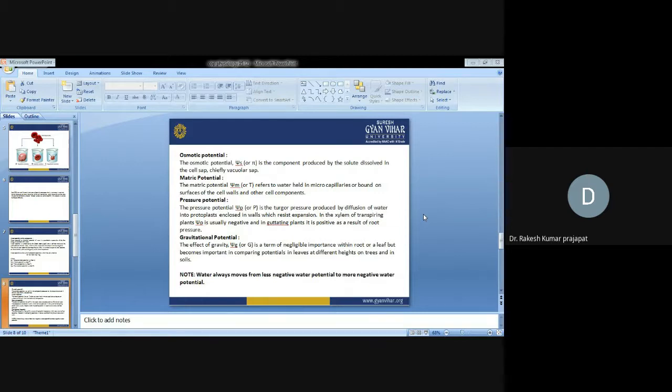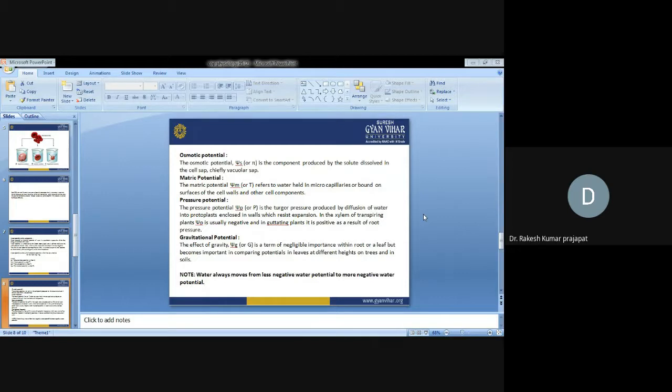Pressure potential, psi p, is the turgor pressure produced by diffusion of water into the protoplast, which is enclosed in a wall that resists the expansion. In the xylem of a transpiring plant, psi p is usually negative. In turgid cells, it is positive as a result of fluid pressure. Gravitational potential is the effect of gravity, a term of negligible importance for a leaf, but it becomes important in comparing potential in the leaf at different heights.